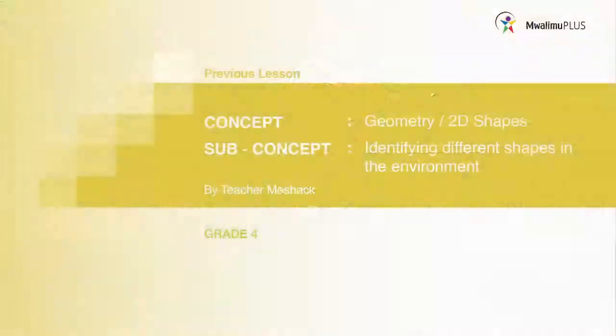So, learners, in our previous lesson, we were learning about geometry. And in geometry, we were trying to identify different shapes in the environment. I remember we said that an environment is our surrounding. Again, learners, we were able to name different shapes found within our environment. Can you remind me some of these shapes, learners?